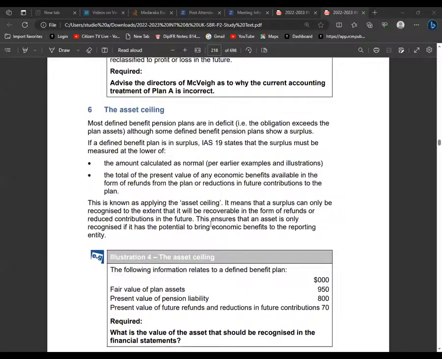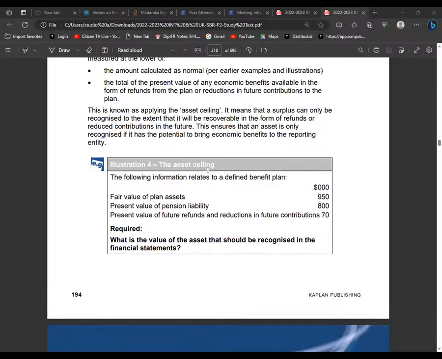I don't even have to understand everything they're saying there. The most important thing is for us to see how this example has been done. The following information relates to a defined benefit plan. I can see the fair value of plan assets and the present value of the pension liability. The present value of future refunds and reductions in future contributions is 70. What is the value of the asset that should be recognized in the financial statements?